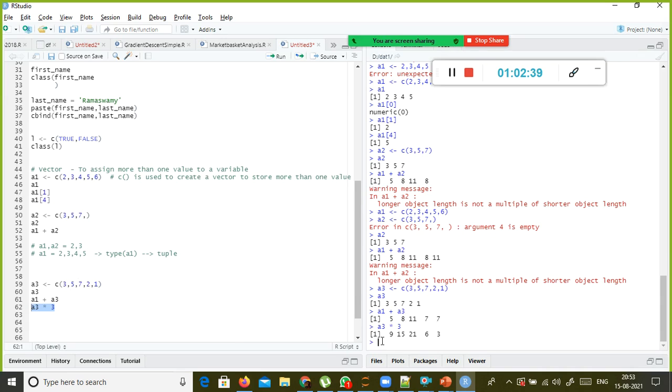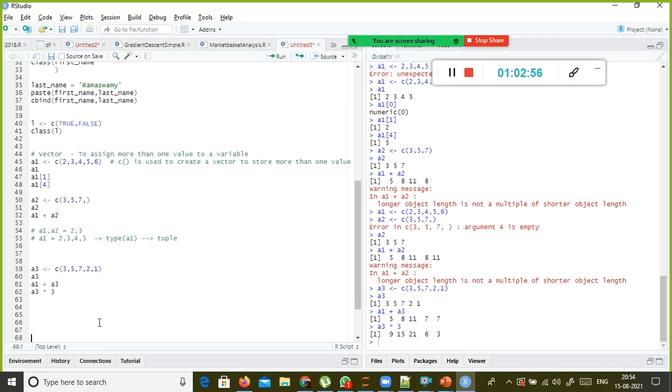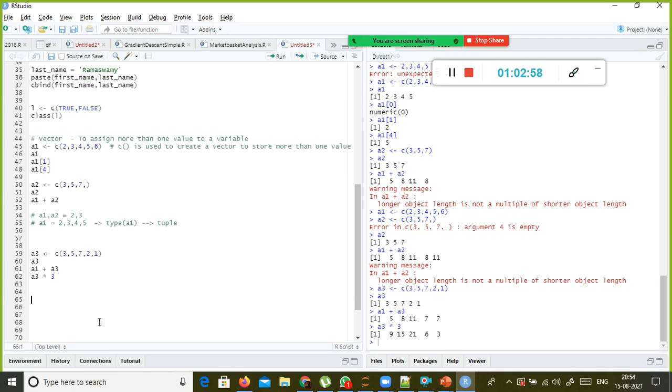It is working fine. Vector-to-vector and scalar operations are also possible. Like how you do it with an array, the same thing is possible with a vector in R, but here you don't have to import the NumPy package. All of this is part of the standard language itself.